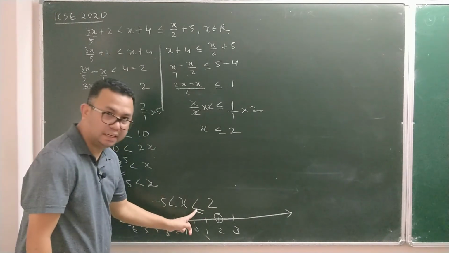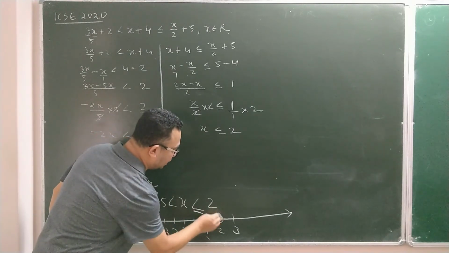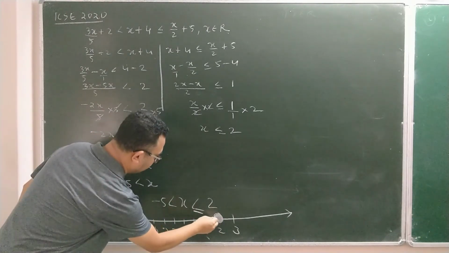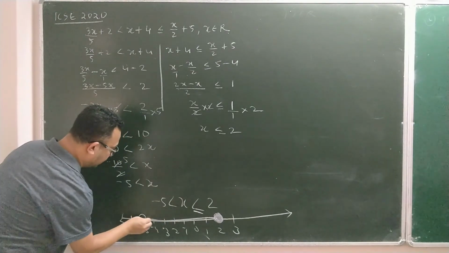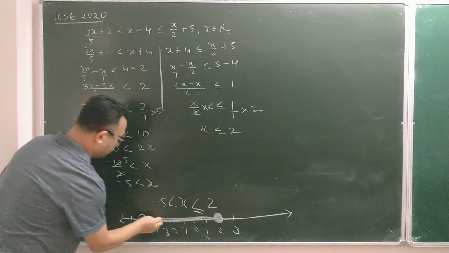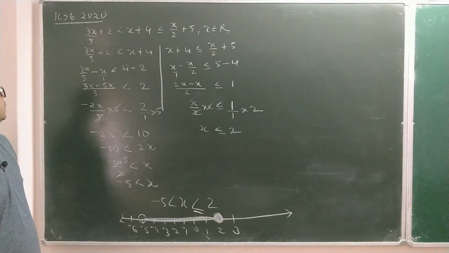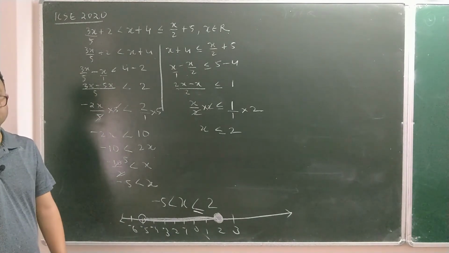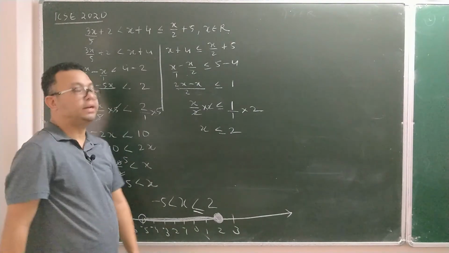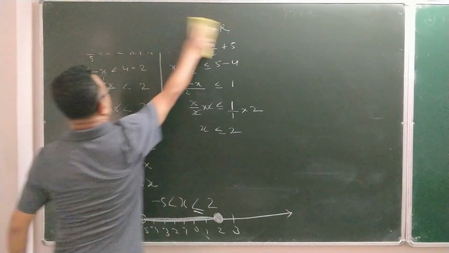But 2 I am going to shade because the equal to sign is there. So this 2 I am going to shade like this and connect them. This completes your number line. This is it. So simple and easy. This is your 2020 question. Now let's see the 2019 question also.